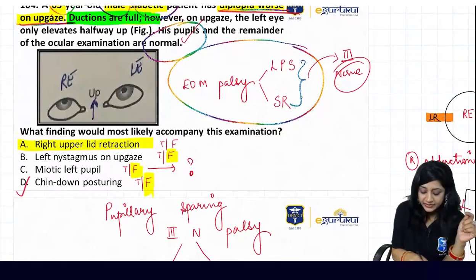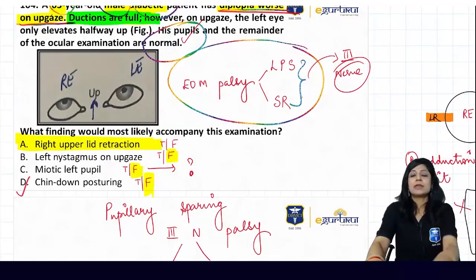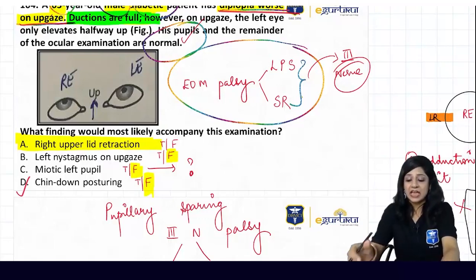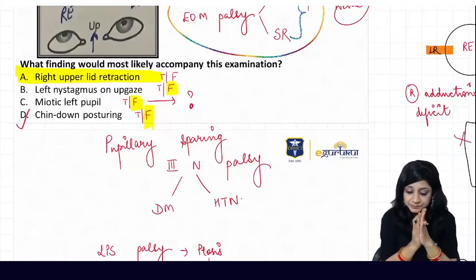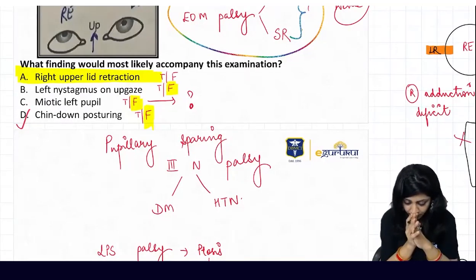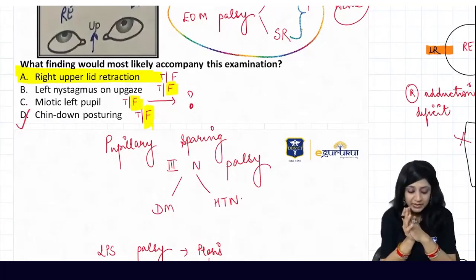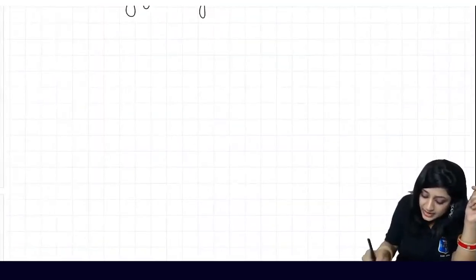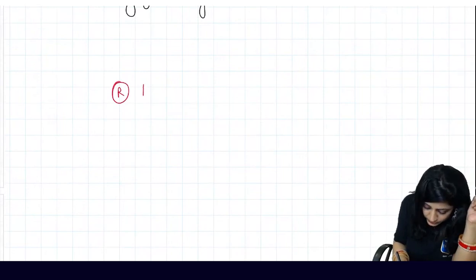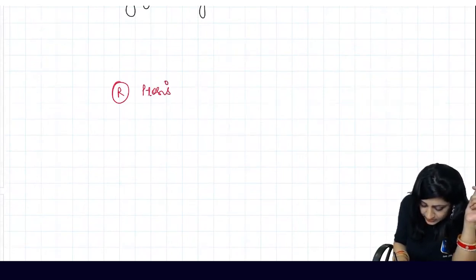Right upper lid retraction. Now can you imagine why we are having the right upper lid retraction? Try to understand. Because I am having the right ptosis.